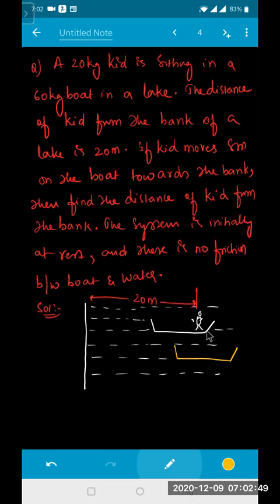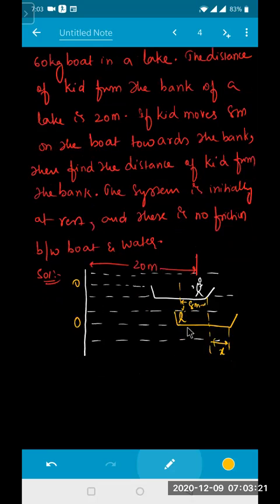And I'm taking that drift as your x. This kid has moved how much distance, beta? 8 meters on this one. From here to here, the kid came 8 meters, isn't it? Yes, sir. The boat is moving in the backward direction by your x, and this is your origin, or maybe you can take it as the shore. Isn't it? Since the kid is moving 8 meters towards the bank, boat plus kid move by x away from the bank. Both are moving in the backward direction, right?